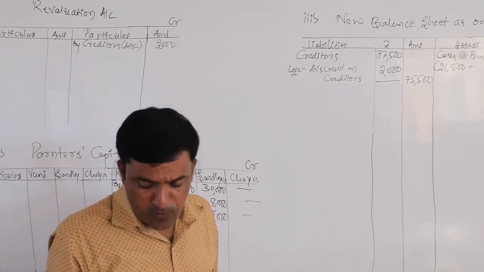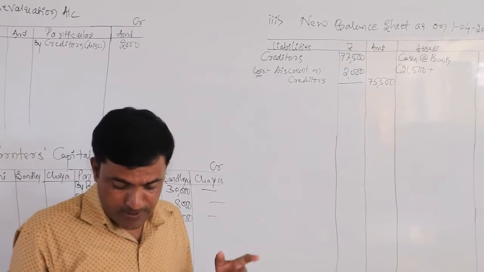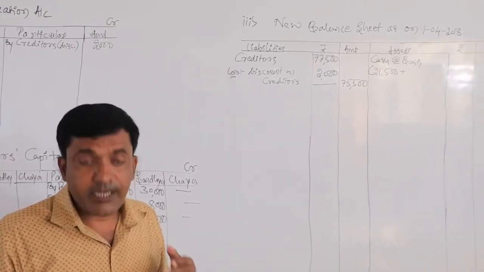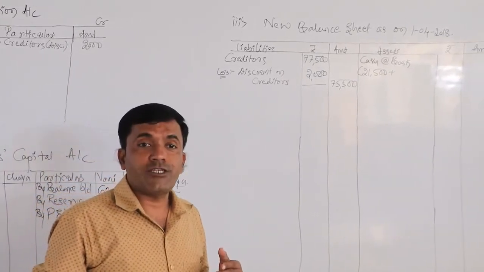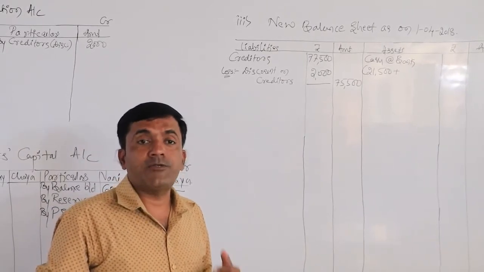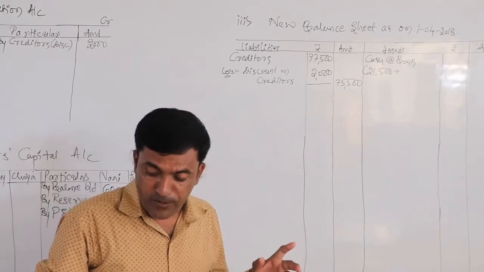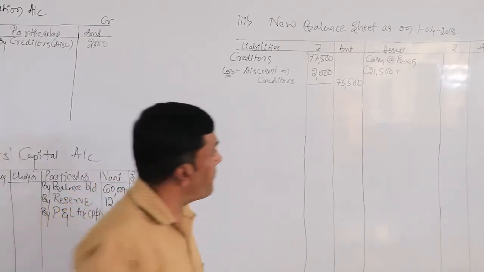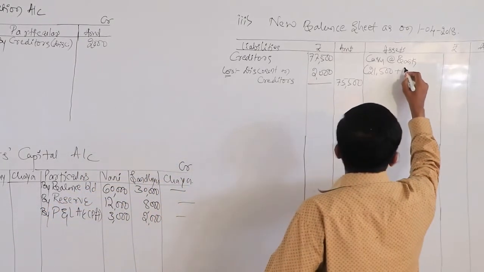She has brought rupees 40,000 as capital. She does not bring cash for the share of goodwill. She has brought cash only for the amount of capital. So 40,000 is to be added.